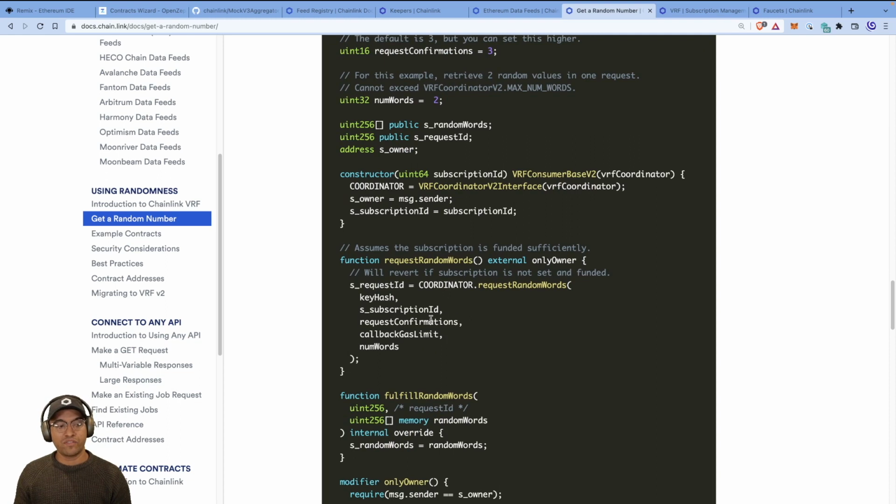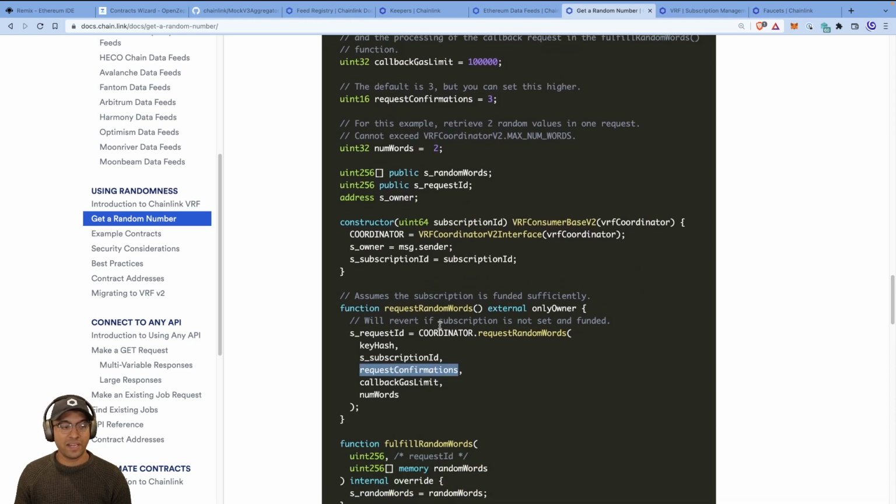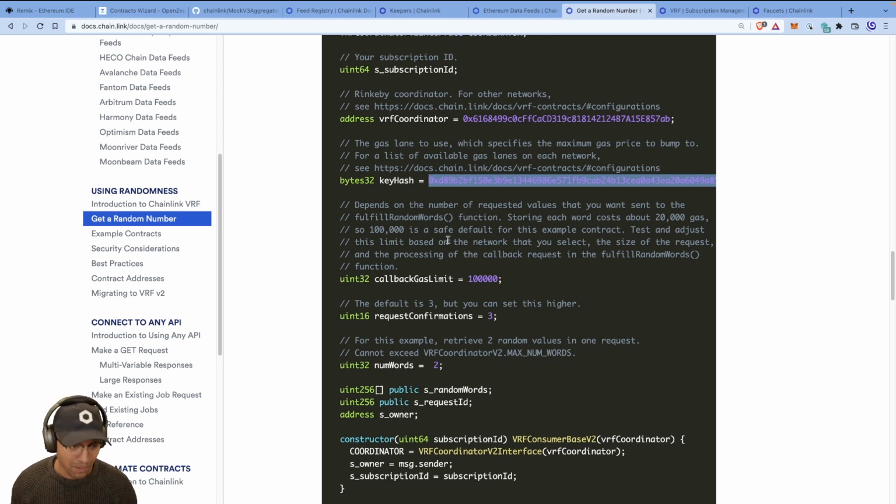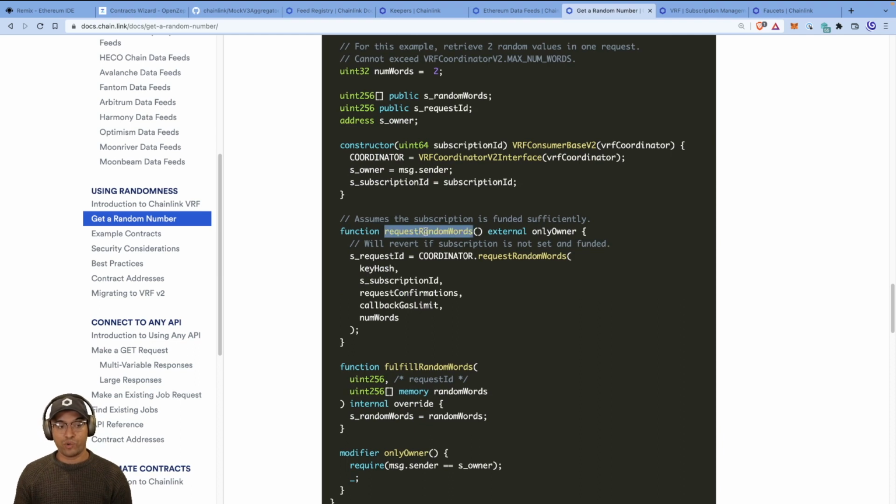And so request confirmations, you can stick to 3. That's fine. Subscription ID and key hash. Subscription ID we just talked about. And the key hash is this value here that, again, is given in the docs, which tells us the max price that gas can be bumped to. So you pass all that to request randomness.